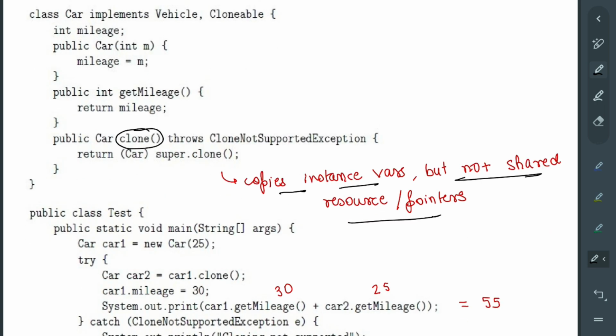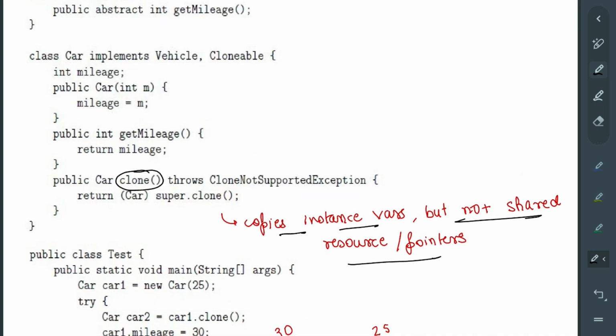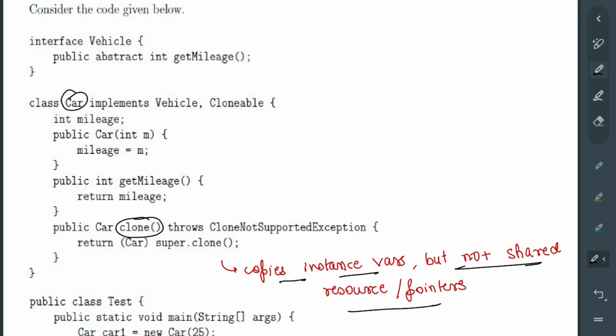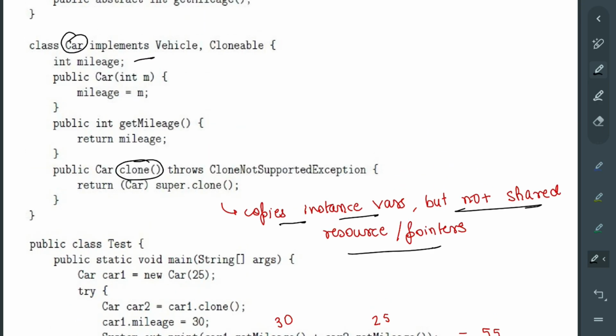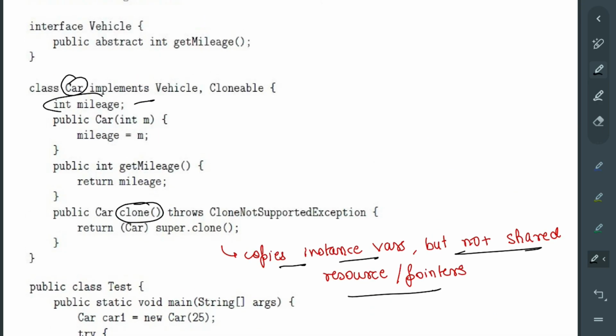So what it means now is that every car has its own mileage, because there is no shared resource here. There is just one instance variable, and every car gets that, whether it is shallow copy or deep copy. So C1 and C2 both have their own mileage. Spelling is wrong, but forget that.